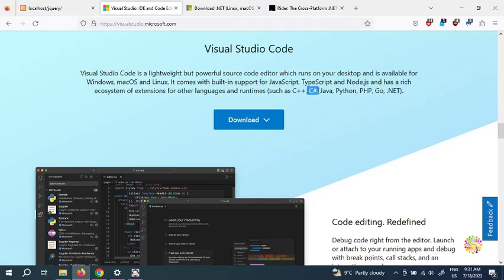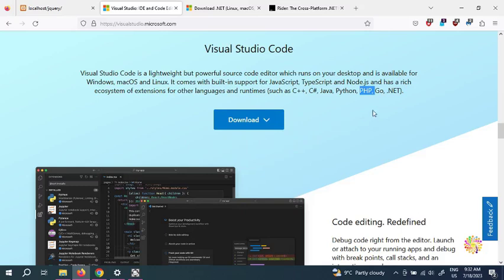Because we need to install the C# extension with this one. This one is not built in for C#. It has an extension, because once we install this one, we're going to install the extension. If you're planning to use Java, we can install the extension for Java, for Python, for PHP. Whatever programming language you're using, say for example PHP, you need to install the extension for it.